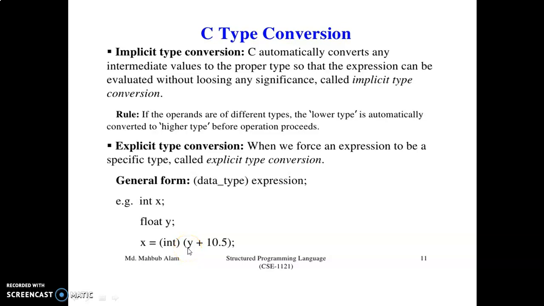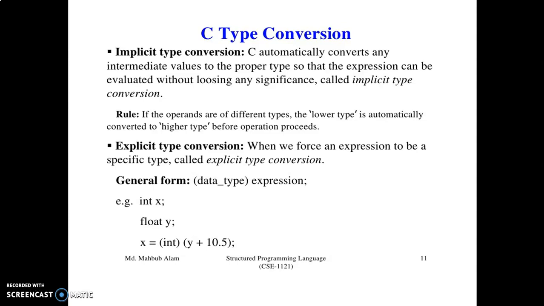For example, if the value of y is 5 plus 10.5, the result is 15.5. But we force that value to be changed to integer, so the output will be 15, not 15.5. The decimal part is truncated because the float value is converted into an integer. This will happen in explicit type conversion.